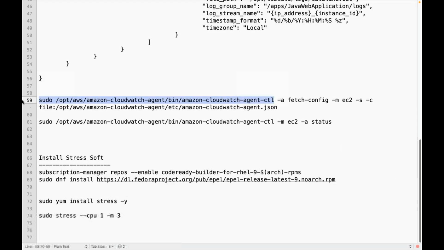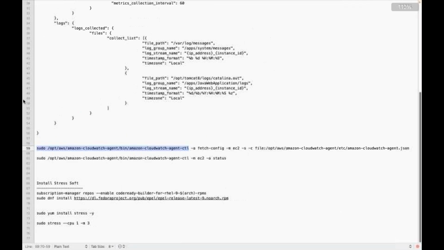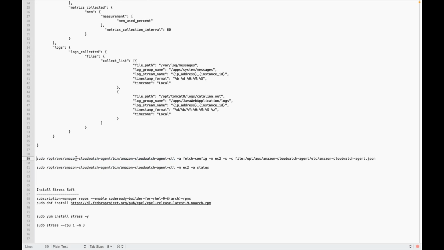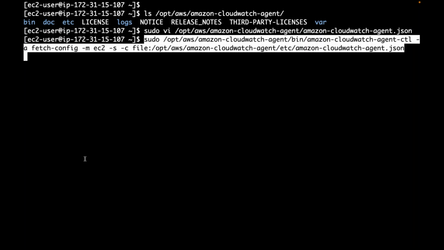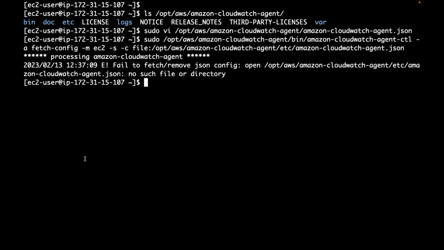Once this is done, you need to start the CloudWatch agent with this option. I'm saying start the CloudWatch agent and use this configuration file, that agent file, whatever I have created. This is a single command, guys, where I'm starting the CloudWatch agent and I'm saying use this config file, whatever I have created just now in that opt, AWS, Amazon CloudWatch agent. Now let me start the CloudWatch agent by executing this command.